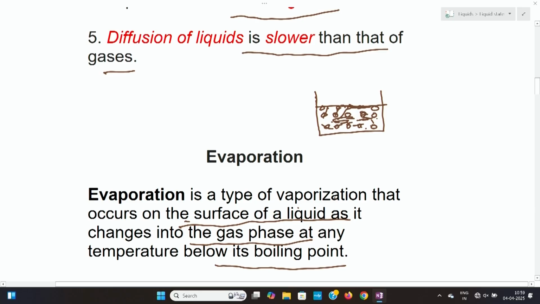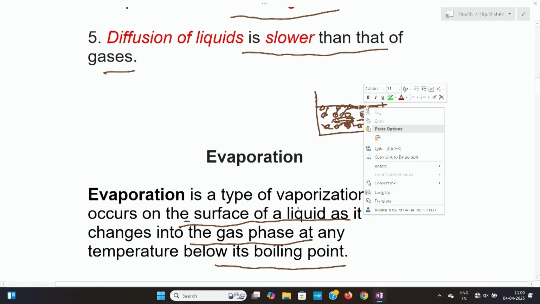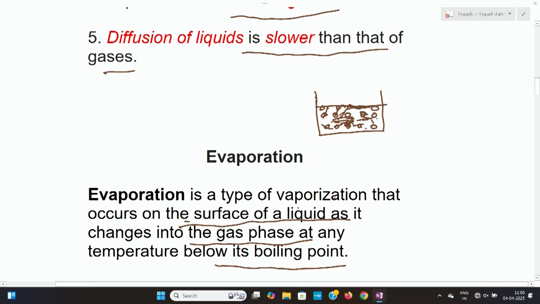We know that the molecules in the interior are very difficult to move because they have an attractive force from all directions. But in the case of liquids, the molecule at the surface has an attractive force from all these sides, not from above.